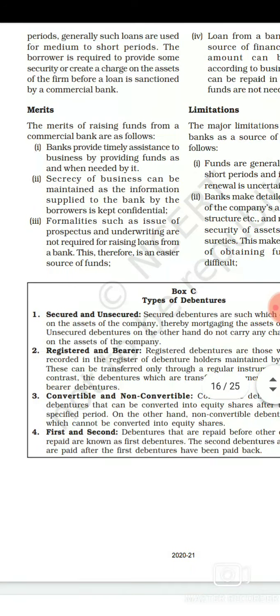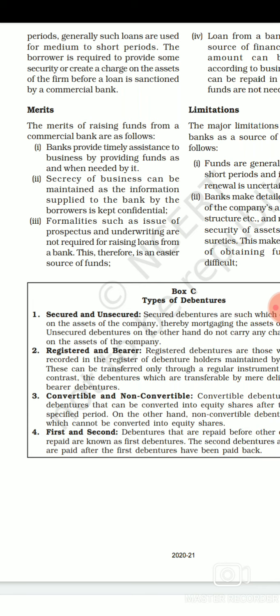Next, secrecy of business can be maintained, as the information supplied to the bank by the borrower is kept confidential. This basically says that at the time of taking a loan from the commercial bank, there is certain information which is supposed to be shared by the person or the enterprise applying for the loan, right? So the bank keeps all the details very secret with itself.